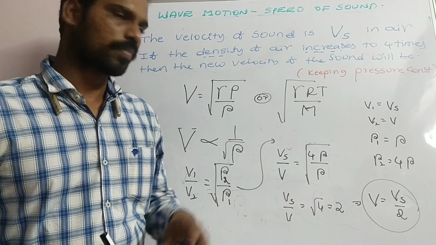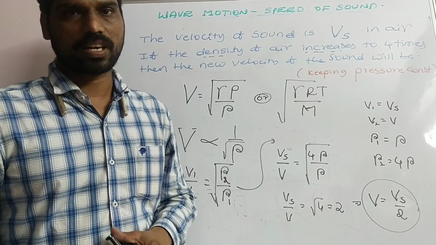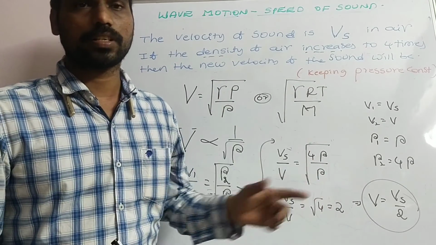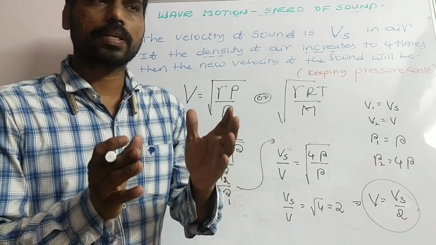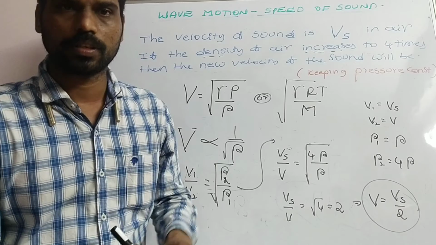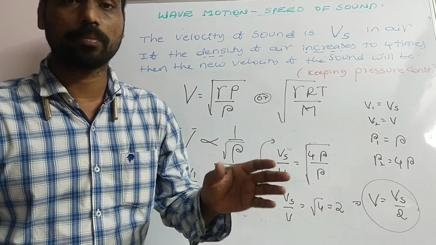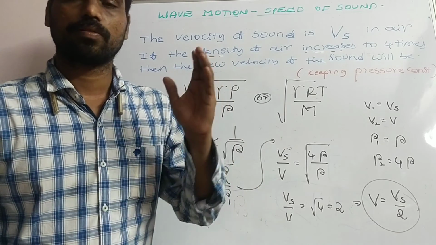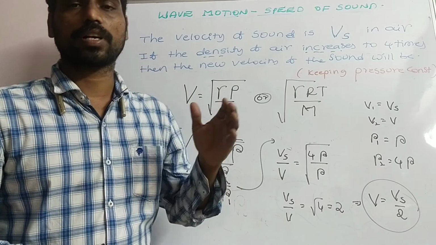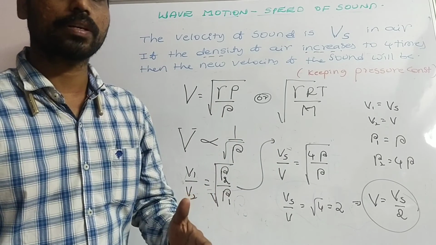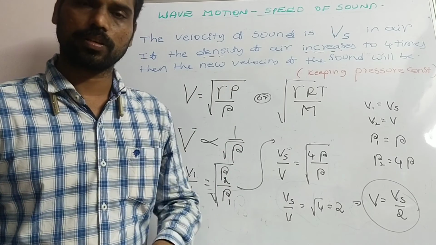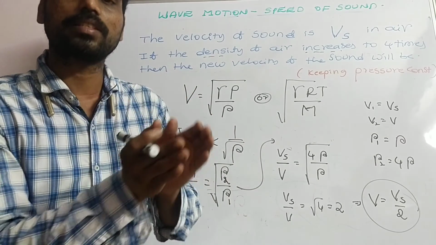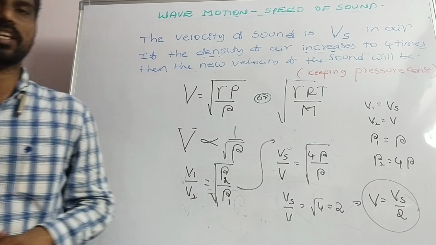In AP, wave motion is a chapter in the second year compared with the NCERT syllabus, where it is in first year. So we have 30% reduction or deleted topics for IPE only, but not for NEET and JEE. Second year students, be aware of that. For the academic year 2021, we have to prepare wave motion for JEE Mains as well as NEET. But some part is deleted for IPE only, the Intermediate Public Examination.